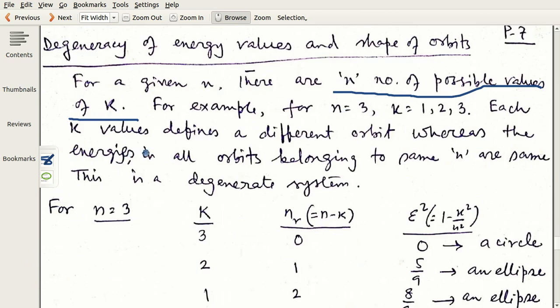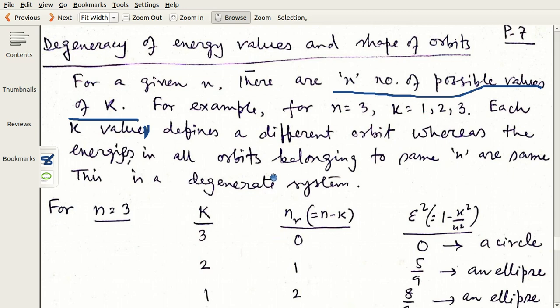So each k value defines, just take a correction, there is no S. Each k value defines a different orbit. What is the energy? In all orbits belonging to the same n, the energies are same. Energies depend on only n, but there are k values. So this is definitely a degenerate system.